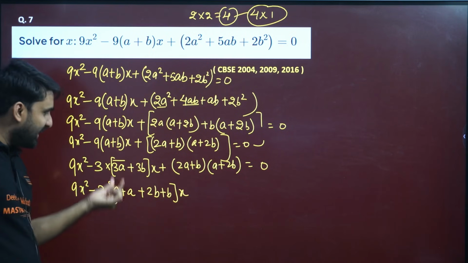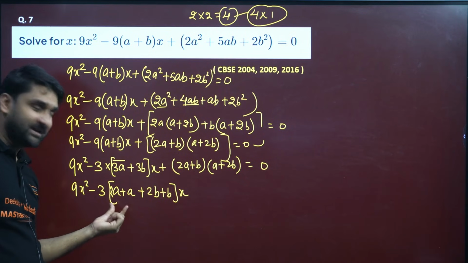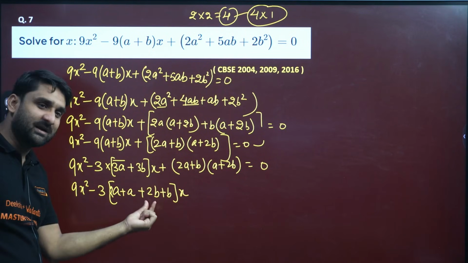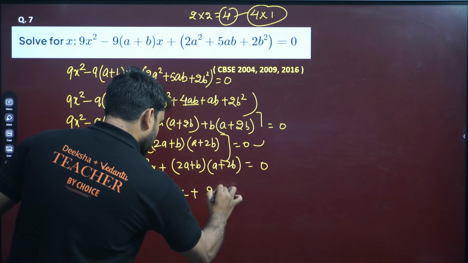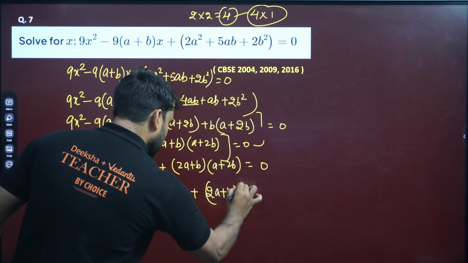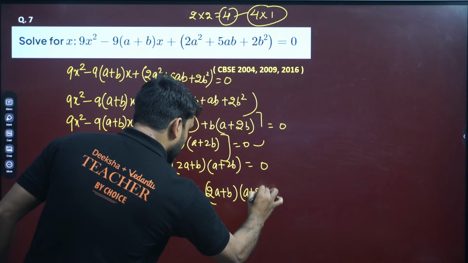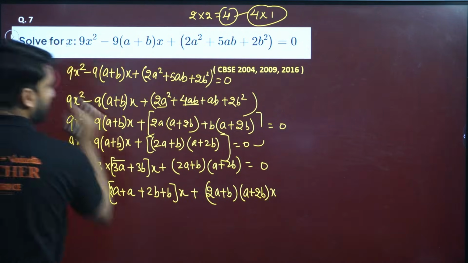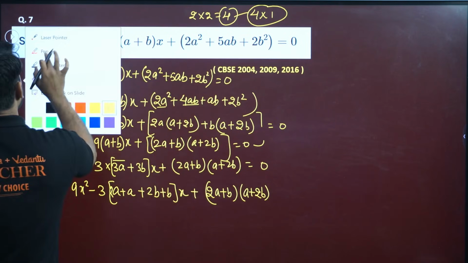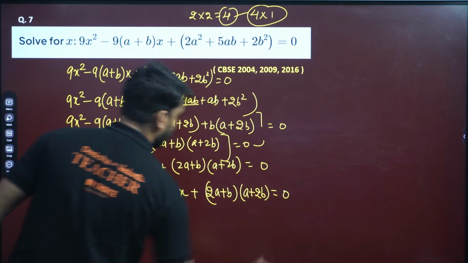Wow, it's magic. 3a can be split as 2a plus a, 3b can be split as 2b plus b, into x, plus 2a plus b is here already, and this is a plus 2b, which is equal to 0, my dear. This is equal to 0. Okay, just wait. This is a very good question.